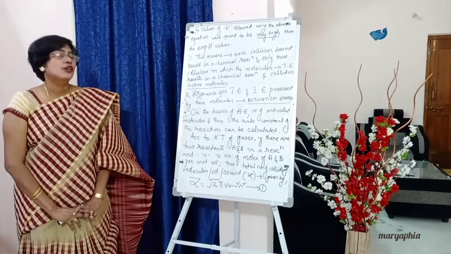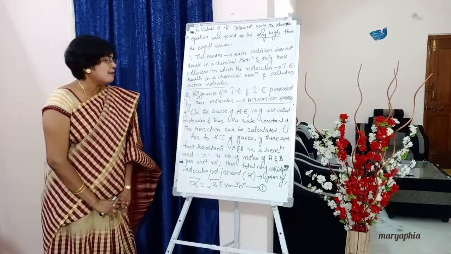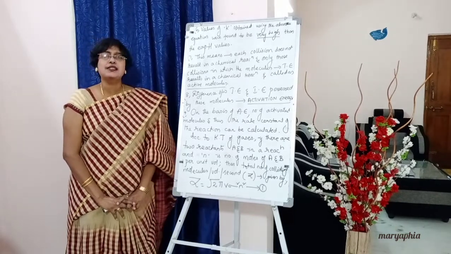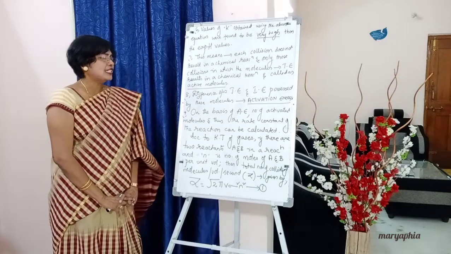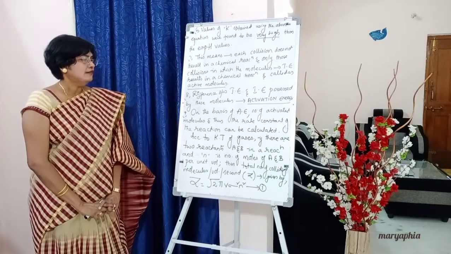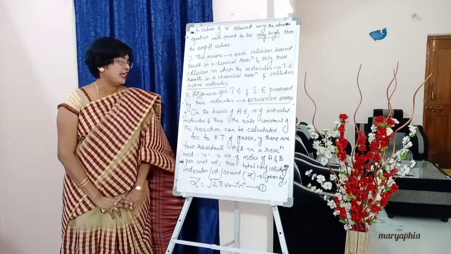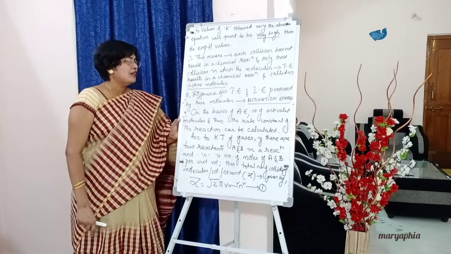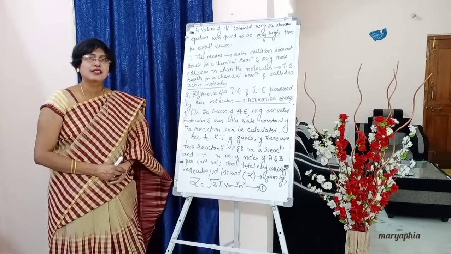Now, on the basis of this activation energy, the number of activated molecules, and thus the rate constant of the reaction can be calculated. So, 9th point: on the basis of activation energy.